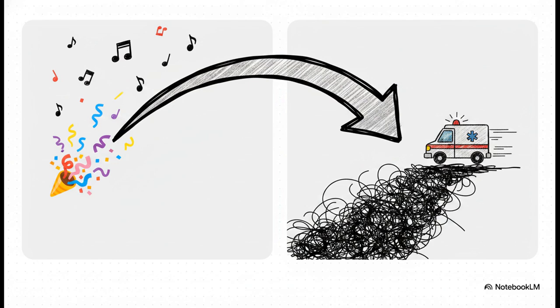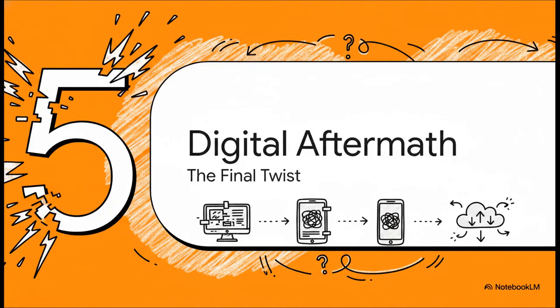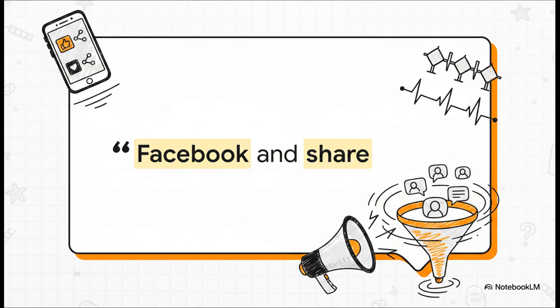We go straight from a fun, festive celebration directly into a medical emergency. The algorithm has given us the setup and the devastating result, while completely hiding the incident itself. This massive leap from festival to hospital is exactly where the unseen terror of this animation truly lies. It totally forces our imagination to fill in those horrifying blanks. Section 5, the digital aftermath. Now, you might assume the story ends in tragedy right there, at the medical facility. But the very last comprehensible phrase the algorithm outputs is Facebook and share.